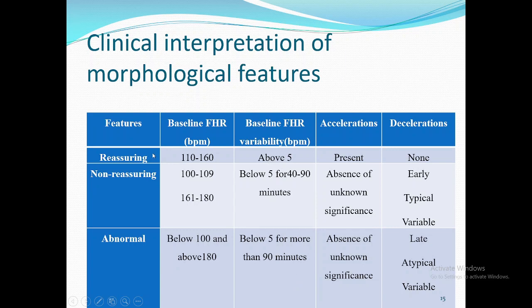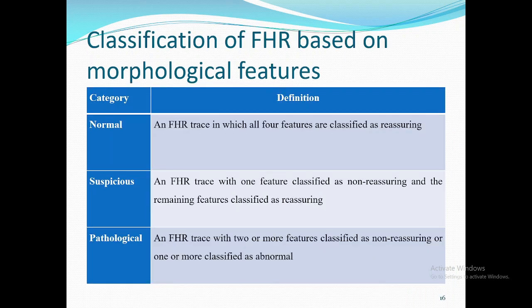Clinical interpretation is done by the doctors to say whether the patient is having reassuring or non-reassuring fetal heart rate variability based on the 4 morphological parameters. And this is how the same procedure is done by developing an algorithm in MATLAB for the present analysis.